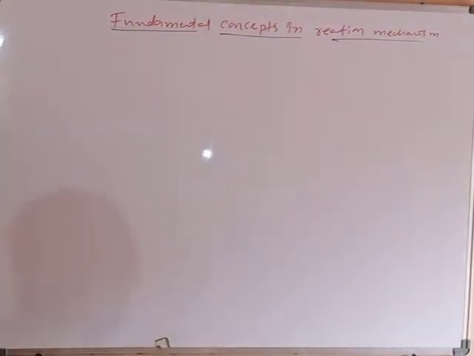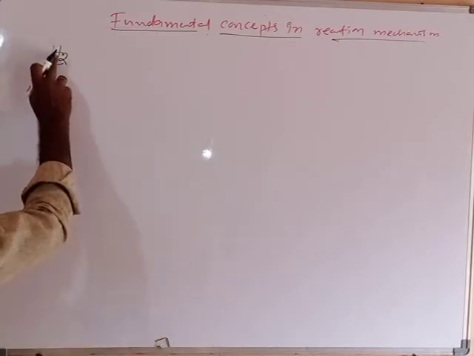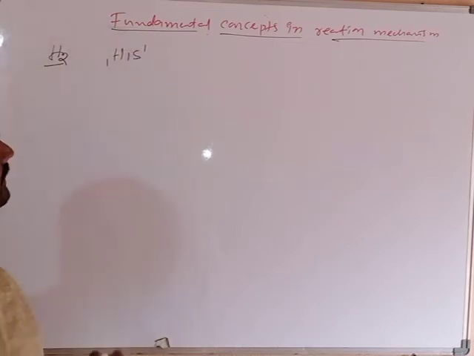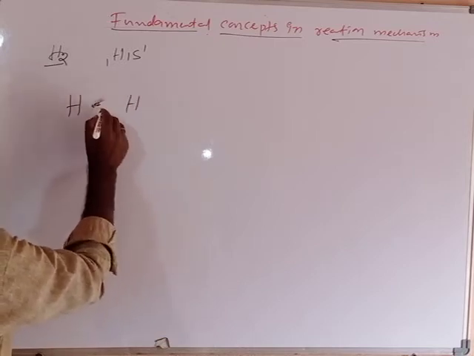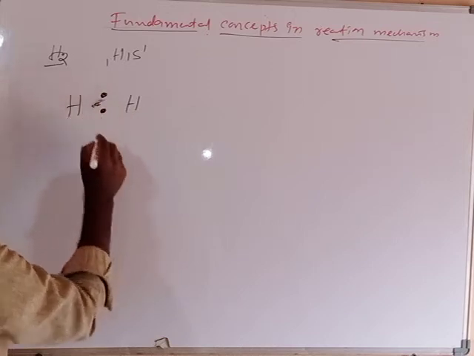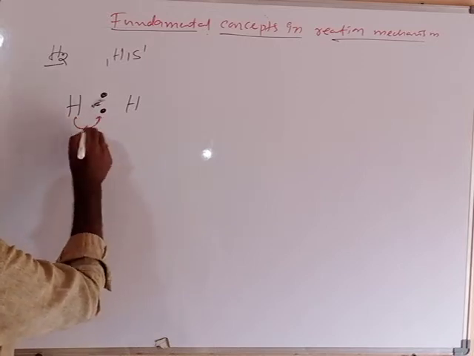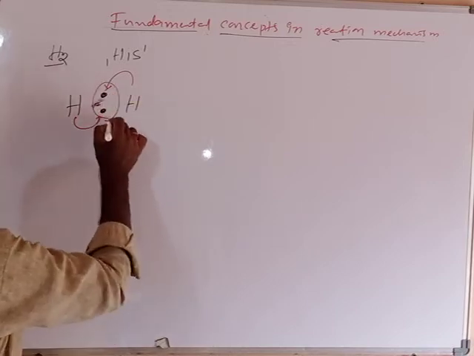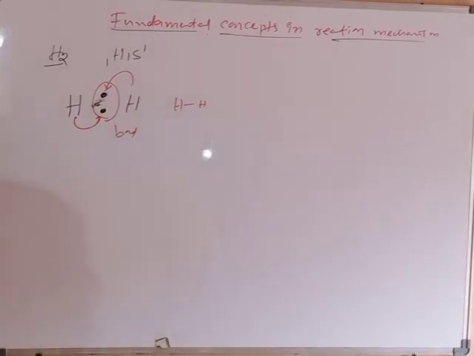Let's take a simple example to understand the covalent bond. For example, the H2 molecule, hydrogen gas. In hydrogen gas, the hydrogen atom has electronic configuration 1s1. Like this, 2 hydrogen atoms are there, hydrogen 1 and hydrogen 2. This hydrogen contributes 1 electron and the second hydrogen also contributes 1 electron. Between the hydrogen atoms, one bond pair is formed. Both hydrogens contribute 1 electron to form a bond pair between hydrogen and hydrogen. That is called a covalent bond.